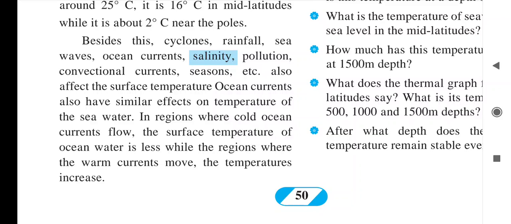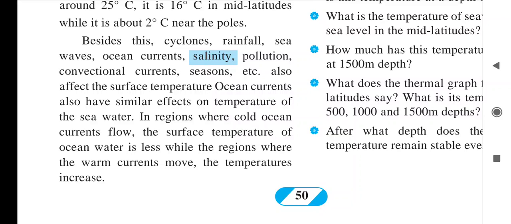And suppose from the low temperature the water is going into the high temperature, then that high temperature will be reduced.